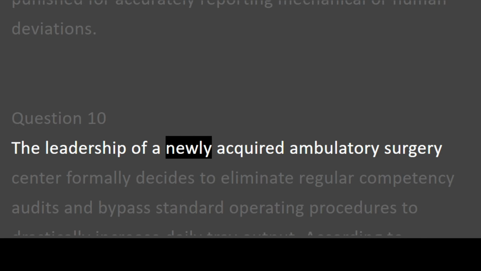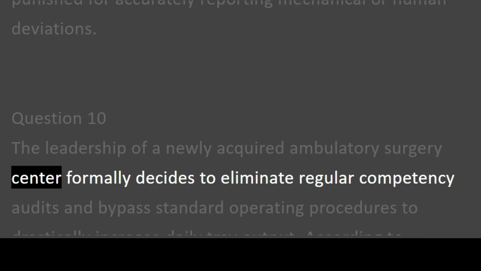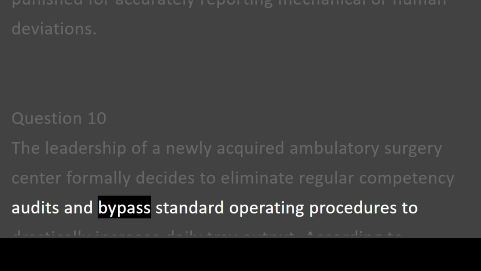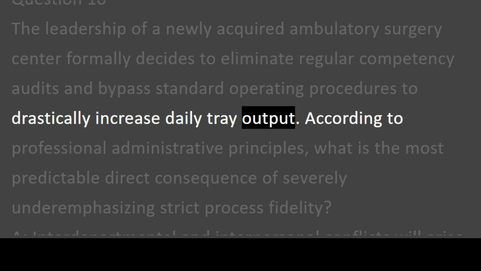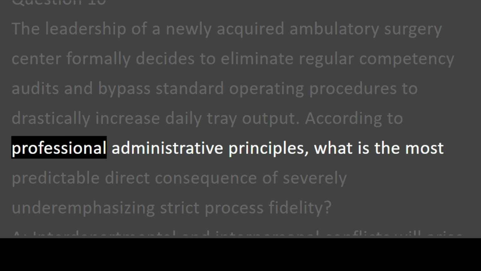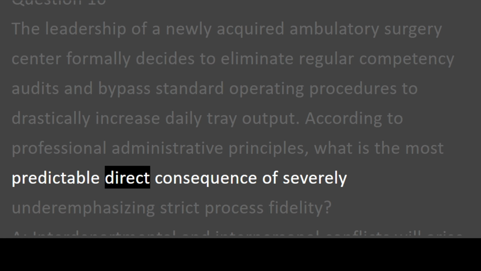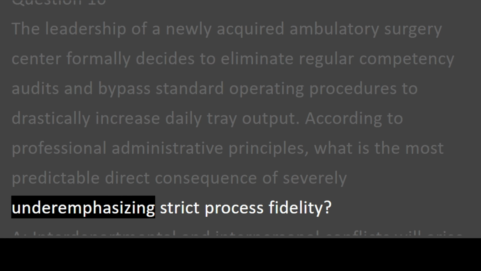The leadership of a newly acquired ambulatory surgery center formally decides to eliminate regular competency audits and bypass standard operating procedures to drastically increase daily tray output. According to professional administrative principles, what is the most predictable direct consequence of severely underemphasizing strict process fidelity?